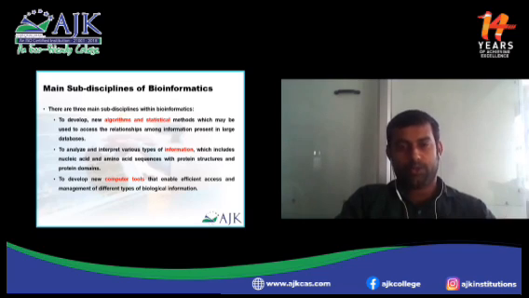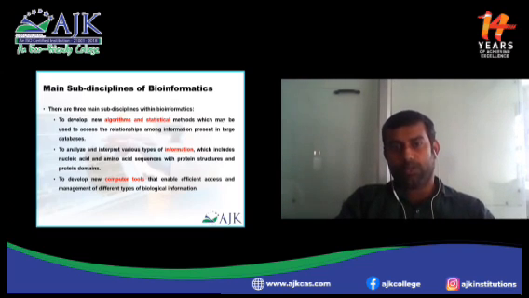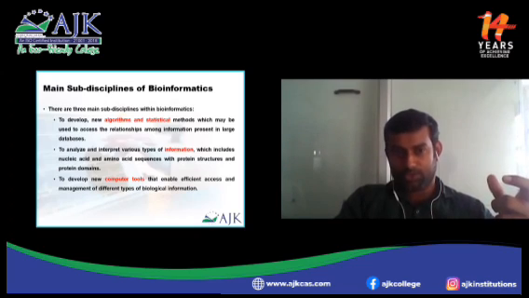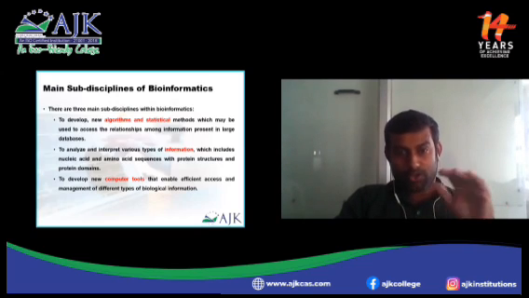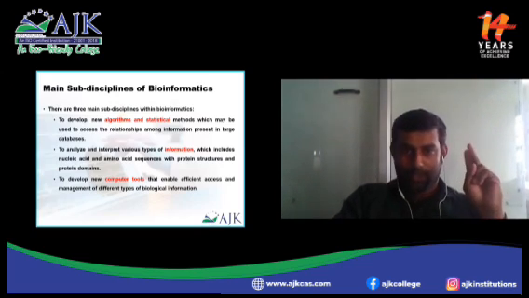So we need to write code or an algorithm to rectify things. So in bioinformatics, the first is to develop new algorithms and statistical methods which may be used to assess the relationship among information present in larger databases.